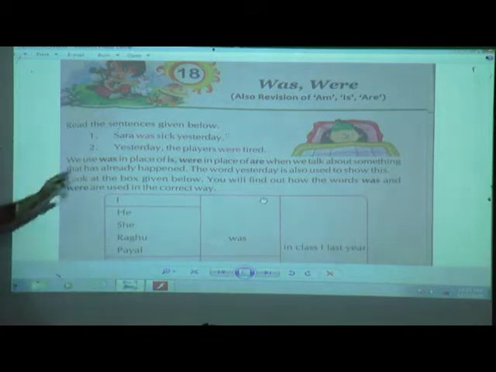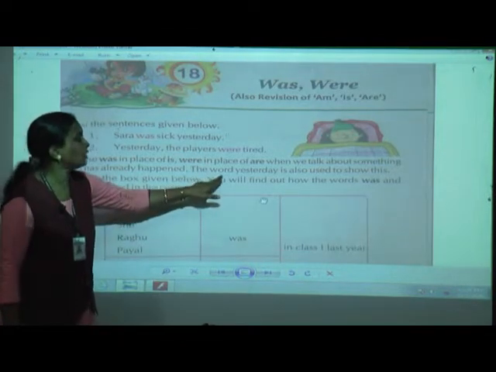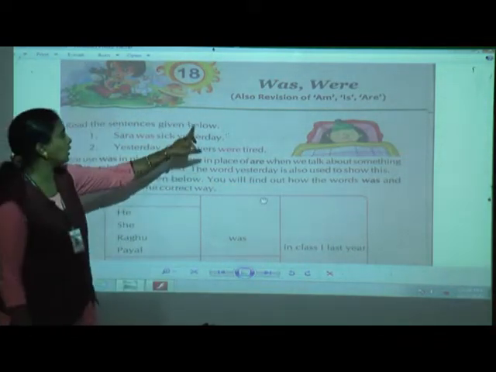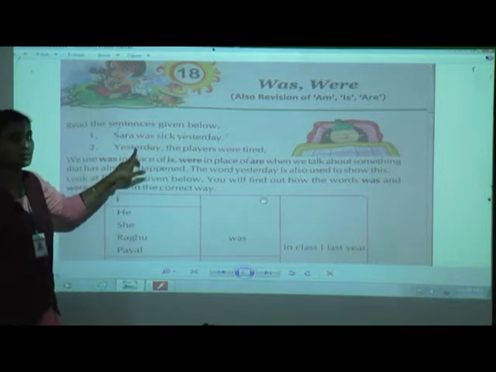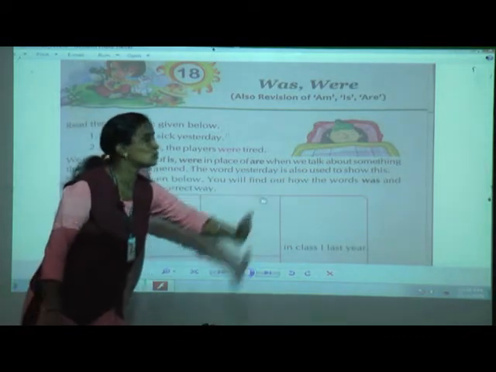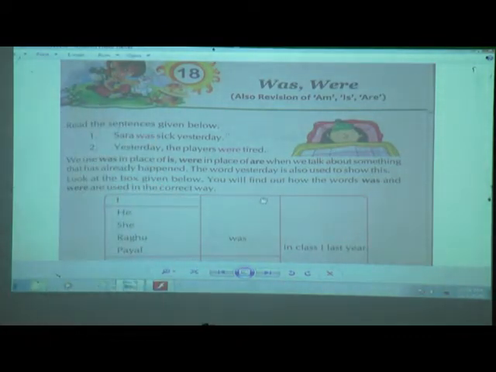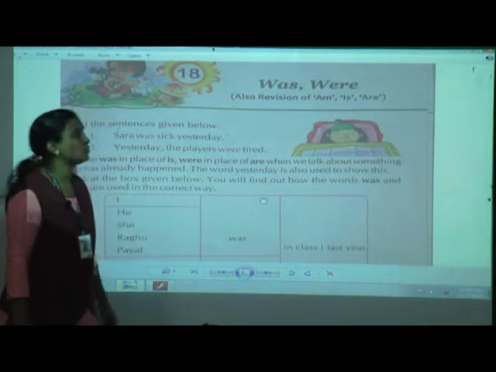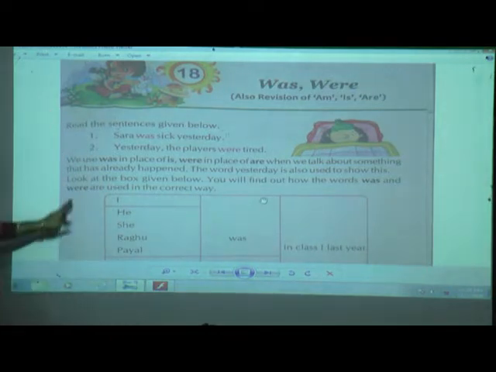Okay. So we use was and were. When do we use this was and were? When we are talking about something that has already happened. The word yesterday is also used to show this. See children, the word yesterday in both of the sentences. So it is also used to show that it has happened in the past. Now look at the box given below. You will find out how the words was and were are used in the correct way.